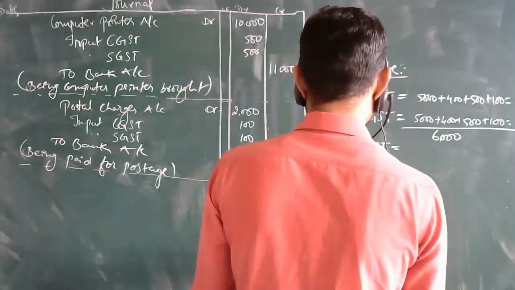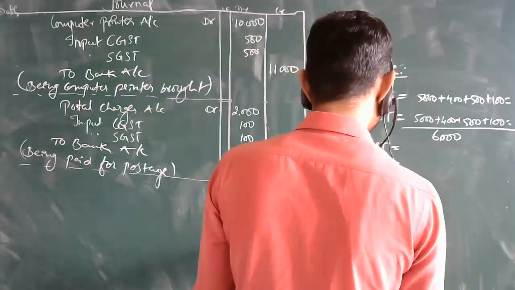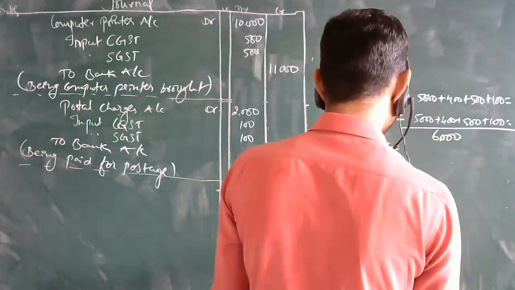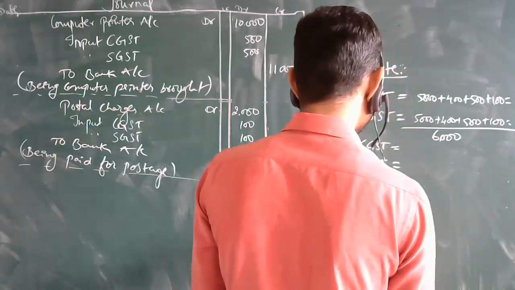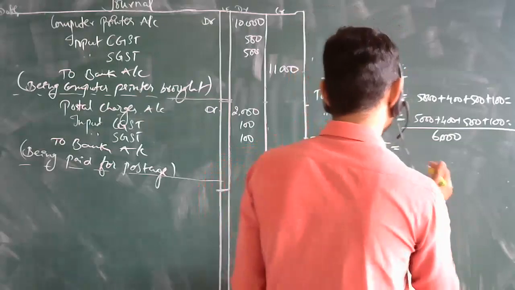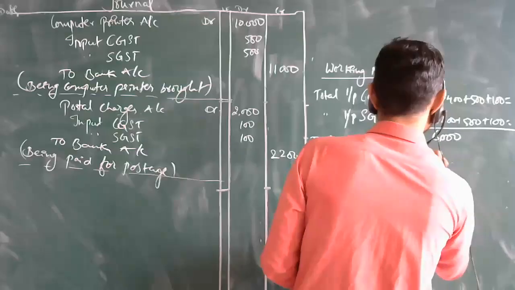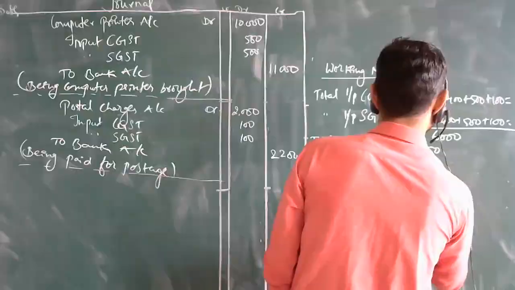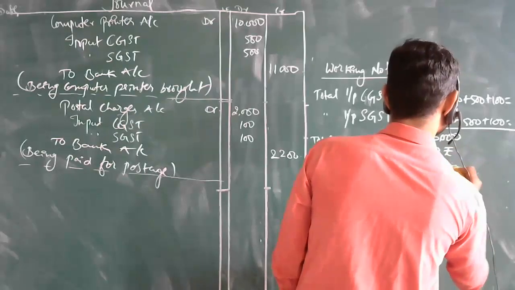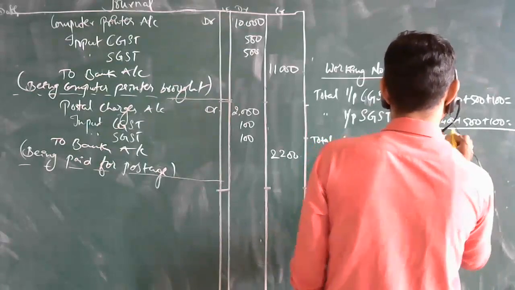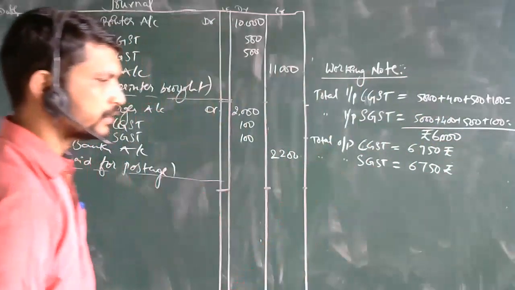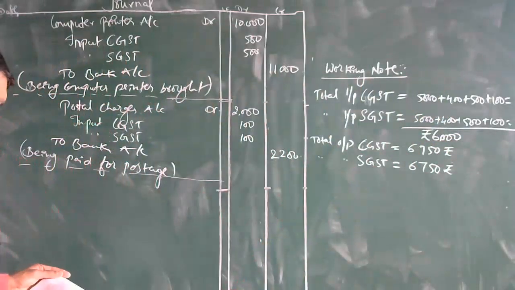Now, how much output have we taken? Only 1 entry is there, sir. The output amount is 6,750 rupees. That's it. Till here, all the concepts are clear, right?